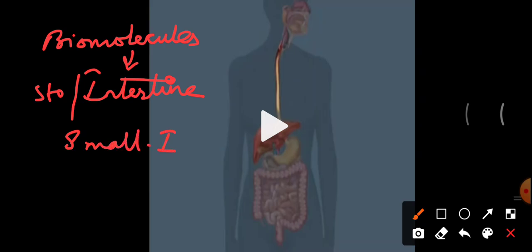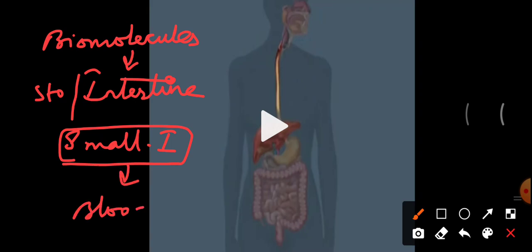After completion of digestion, they are absorbed by the blood. To facilitate the absorption of these molecules by the blood, our small intestine consists of small finger-like structures. You will see a video of this, but before that it will be better if I give you an idea, so you can understand it in a better way. It consists of small finger-like structures called villi.